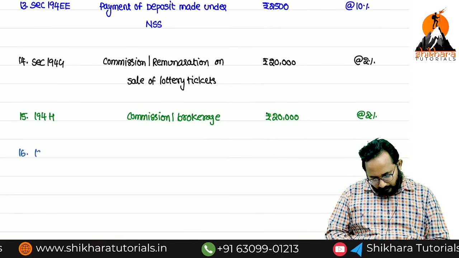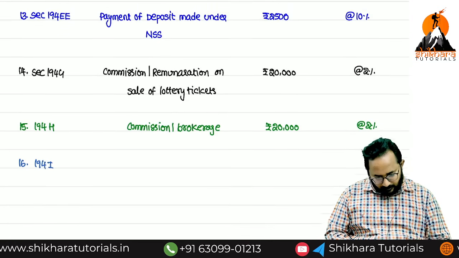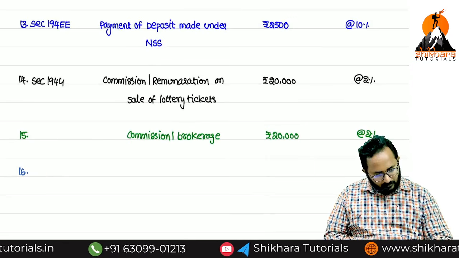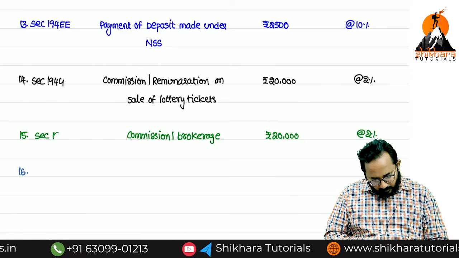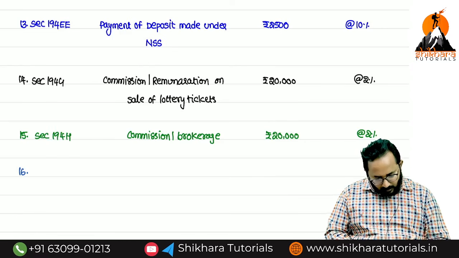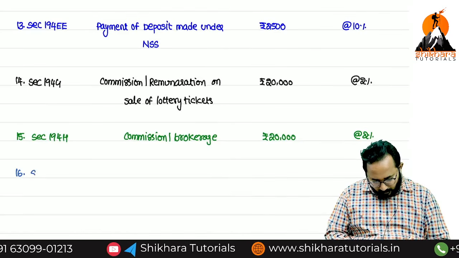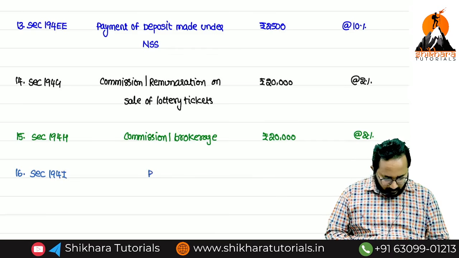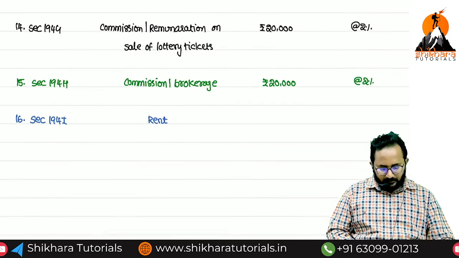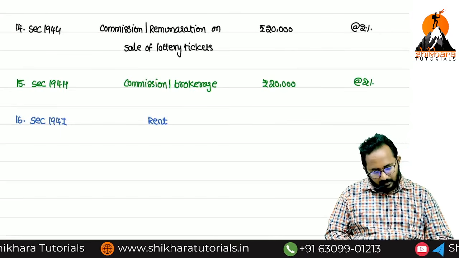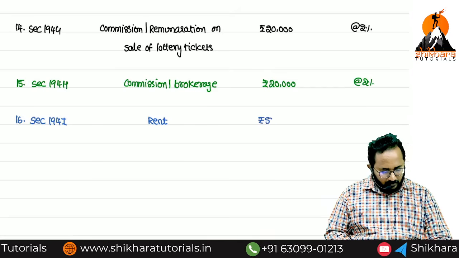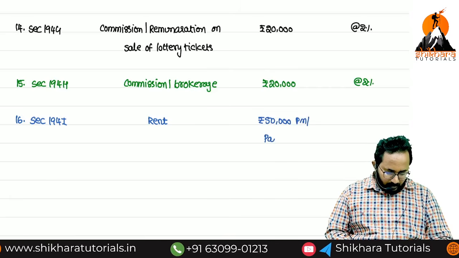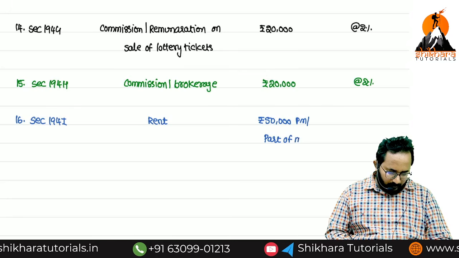Next, 16th, 194I. Section 194H is over and now we start with 194I. It is TDS on rent. What is the amended threshold limit? Rupees 50,000 per month or part of the month.